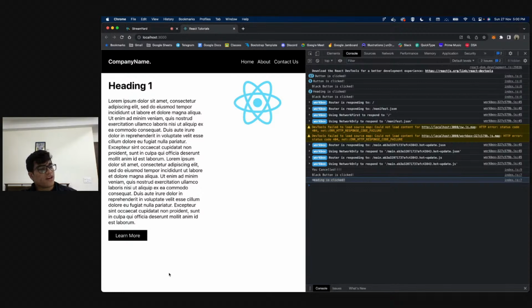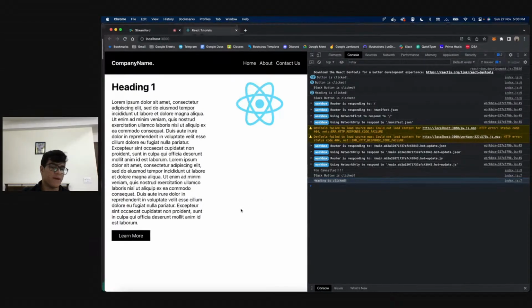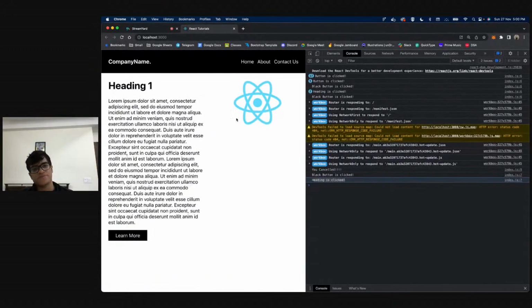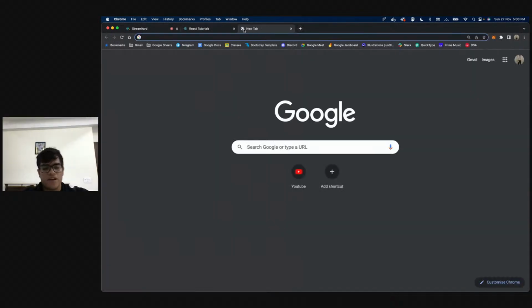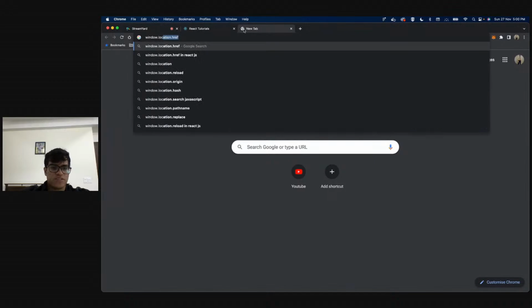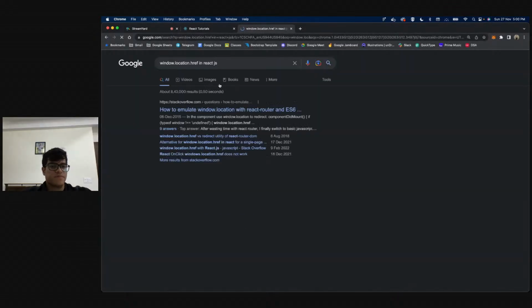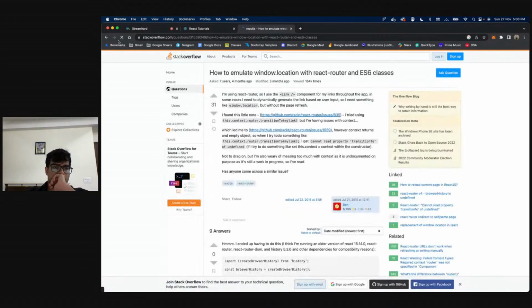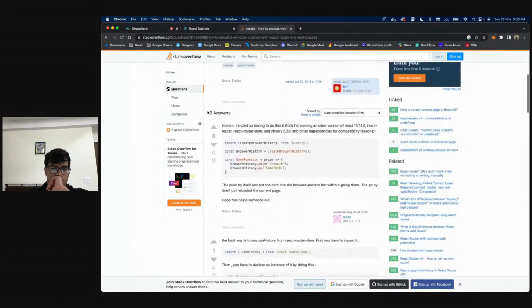Okay, it says, what after clicking the button? It should navigate to some other information. Yeah, if you want to take it through some other page, I'll be talking about that in just a second. And Ashish replied correctly. You just add a link inside that button. We can do that too. I can in fact say, okay, window.location. Let's see.